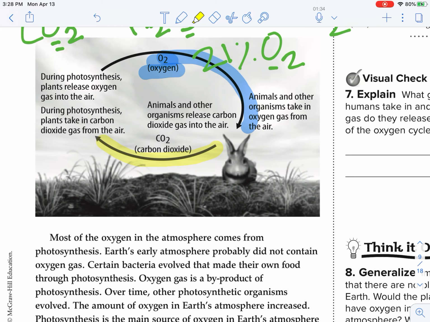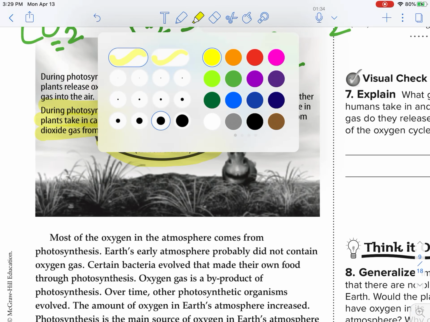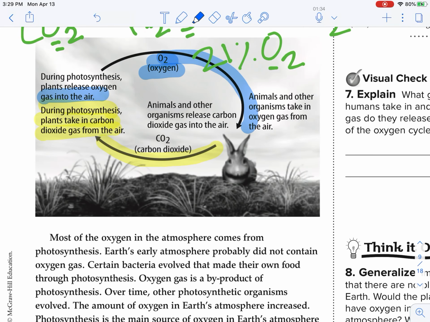So the plants are going to take in the carbon dioxide from the air as part of their process for photosynthesis. They're going to use the carbon dioxide and the water and sunlight to make glucose, make food for itself. And a byproduct for that is that it releases oxygen through its leaves out into the atmosphere.